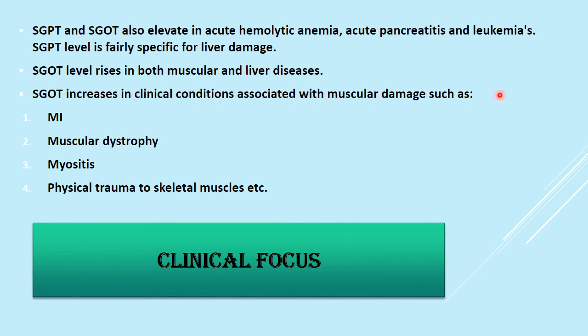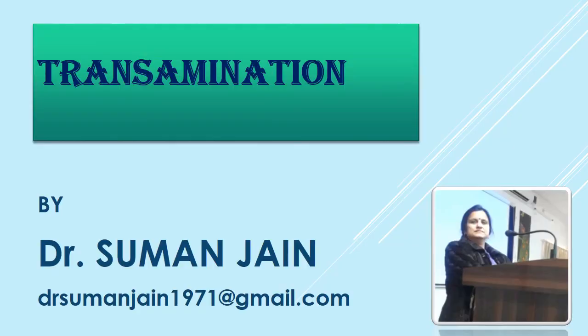The normal levels of SGOT are from 10 to 40 IU per liter. SGPT level, it is 5 to 17 IU per liter. And SGOT increases in clinical conditions associated with muscular damage such as MI, muscular dystrophy, myositis, physical trauma to skeletal muscles, etc.